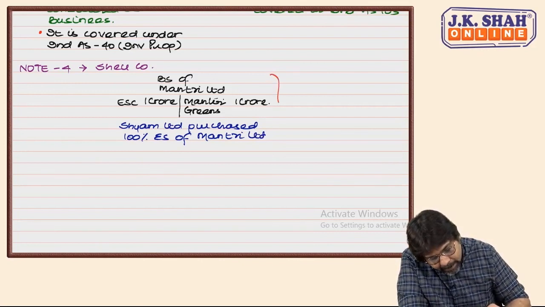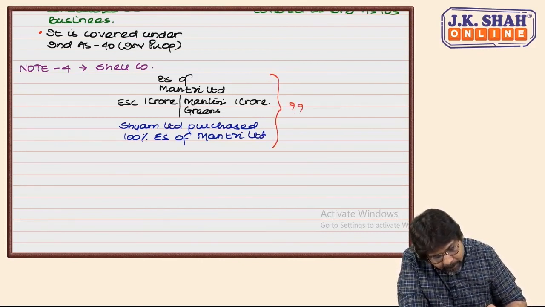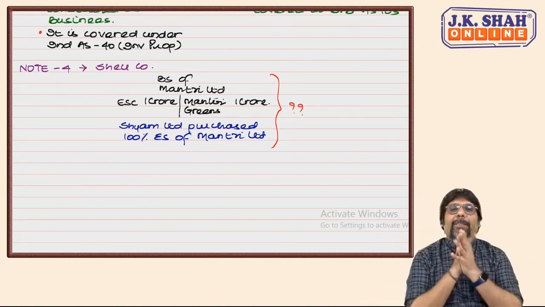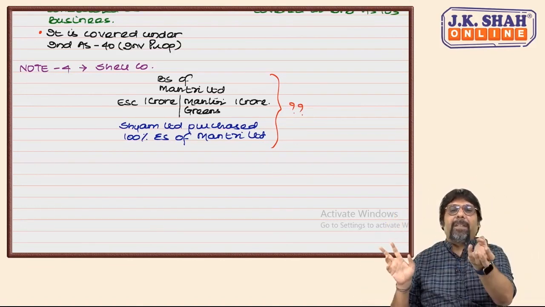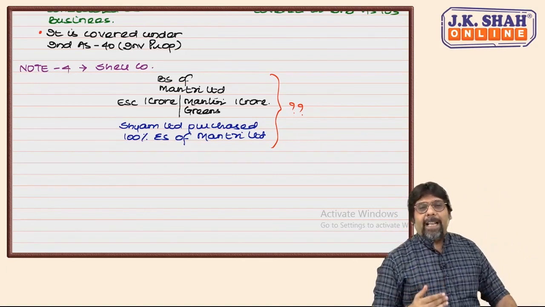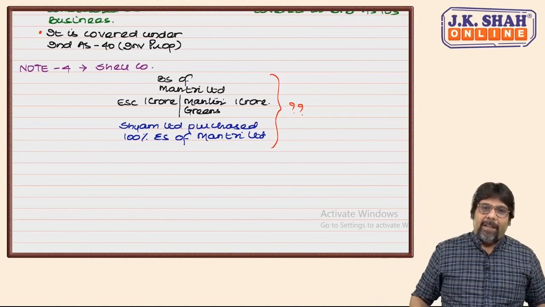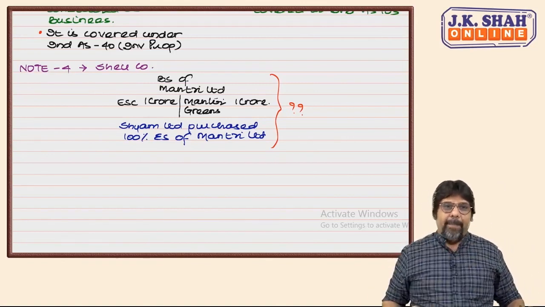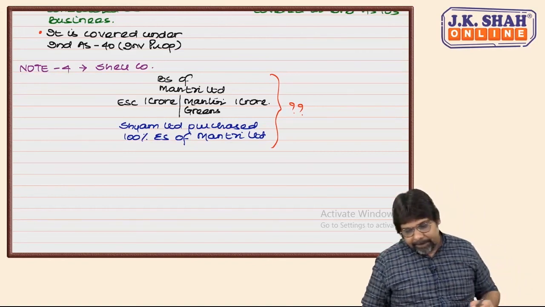Now tell me, chartered, what is this? Is this a business purchase? No, there is no business only. It is an indirect way of purchasing what? Property. Correct. So just to save capital gain tax, you cannot have this kind of a drama. This was a tax saving method which was applied by Mantri Limited. So that is wrong.